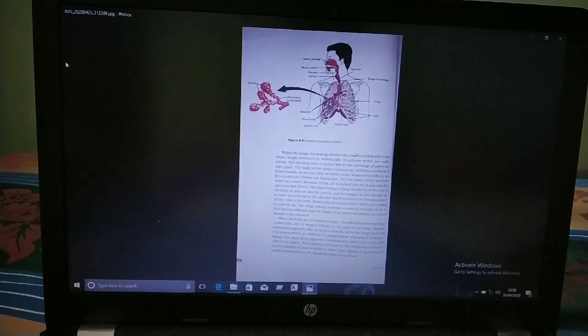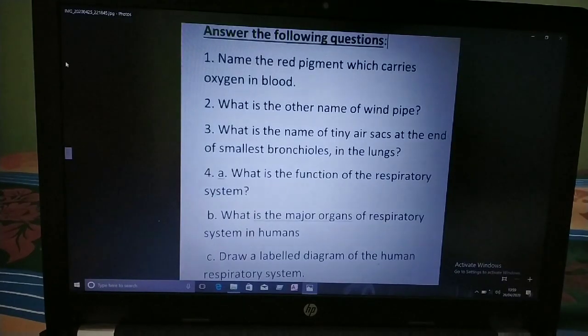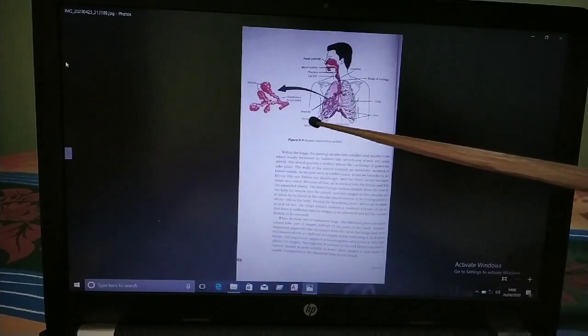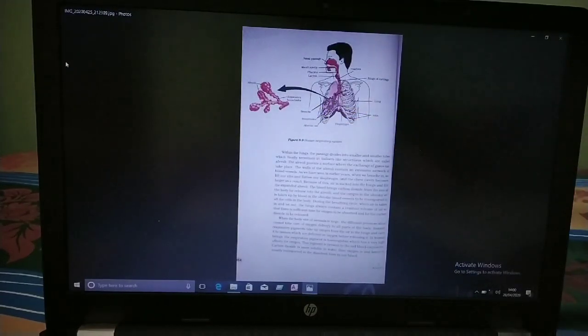For example, if all the alveoli from the two human lungs are unfolded, they would give an area of about 80 square meters, which is nearly the size of a tennis court. Such a big area it forms if unfolded. Now finally I'll tell you about the diaphragm. It is not shown in this structure. Its function is to help in breathing in and out. The muscles of the chest also help in breathing in and out.